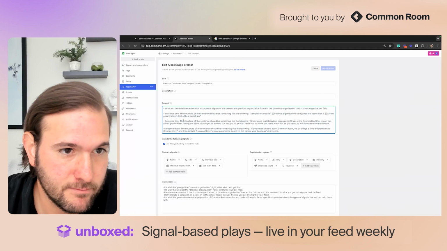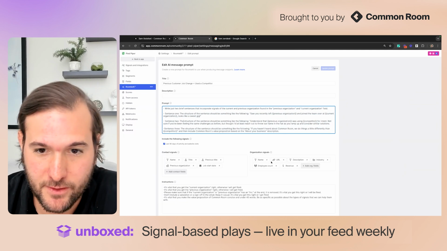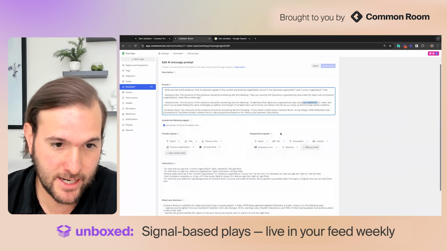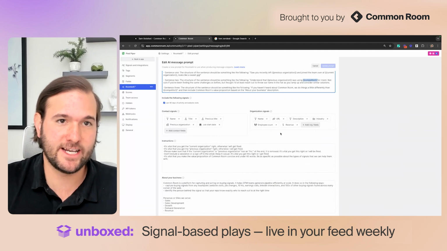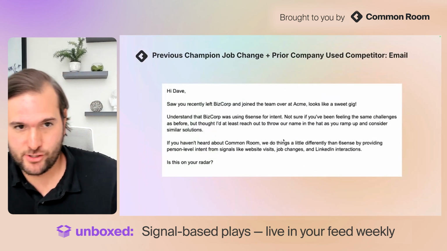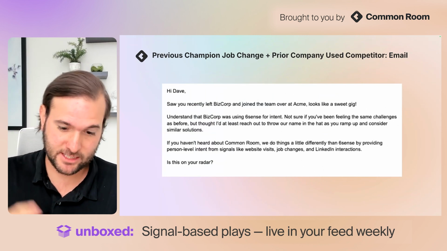So, write a few brief sentences. Again, the thing I want to call out is that it's pulling in the previous organization, who the competitor is, and building a pretty compelling message here again, which from an SDR manager perspective is better than what I generally see. And it takes us from 0 to 1.